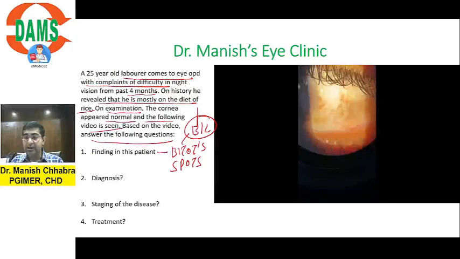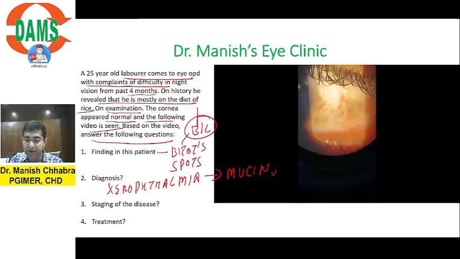As you can see, it is brownish whitish in color. Whitish to brownish, but not dark brown. It is more common on the temporal side, yes. And these are foamy appearances on the conjunctiva. So the diagnosis is that this patient is having xerophthalmia. I have already told you xerophthalmia is due to deficiency of which component? Mucin component, which is secreted by conjunctival goblet cells, right?